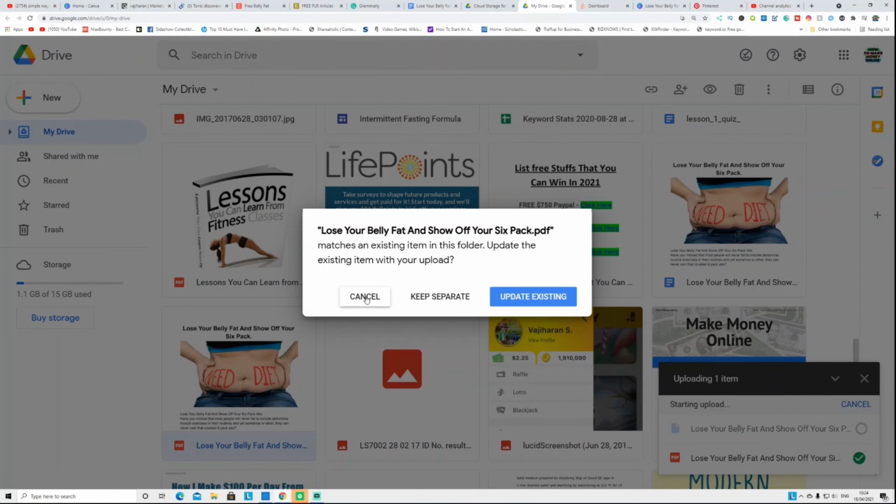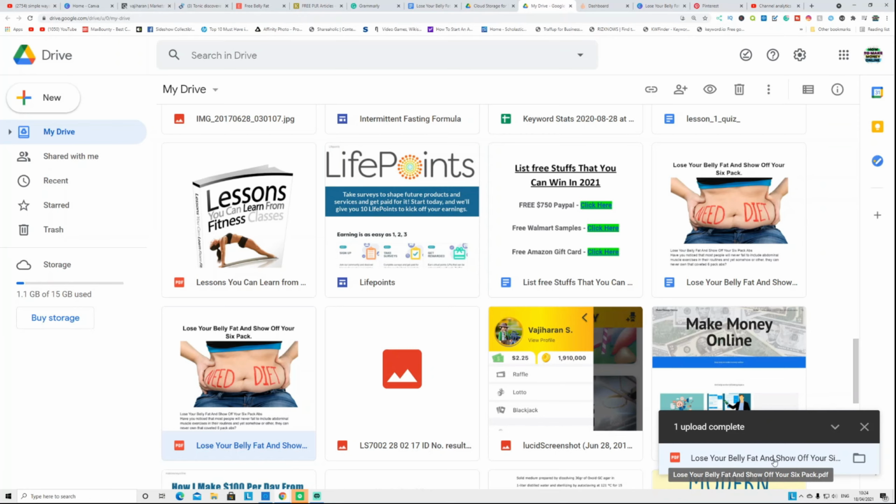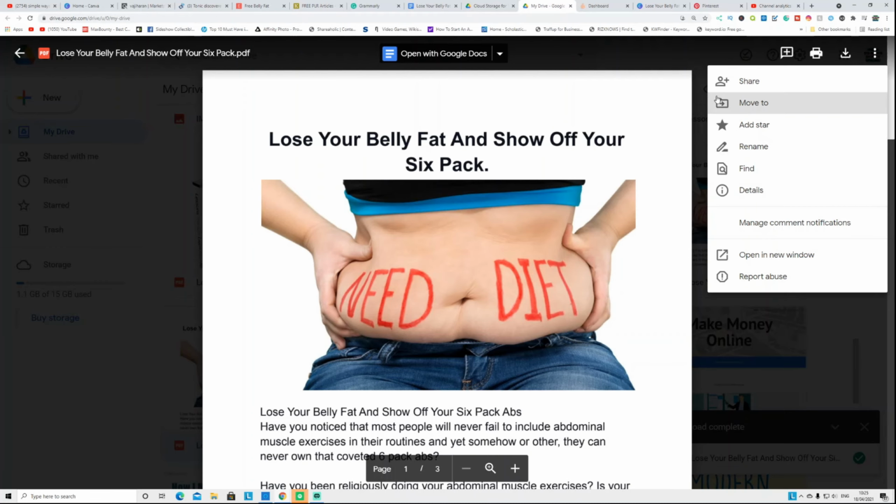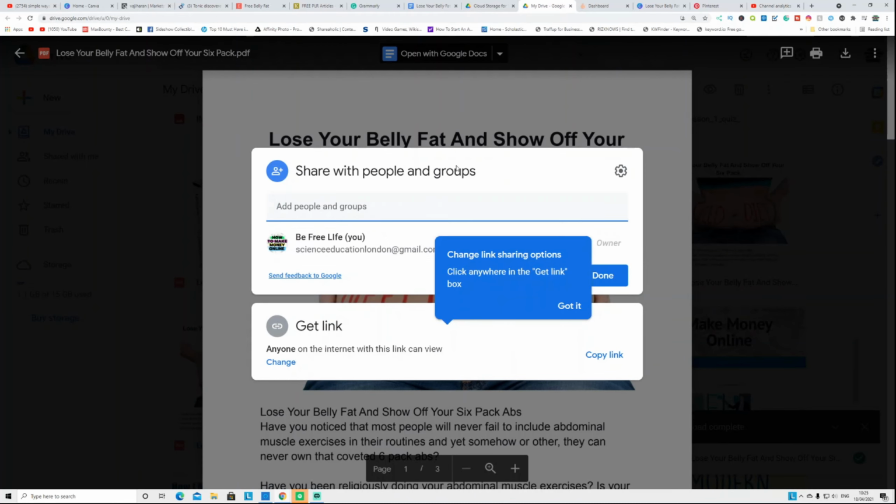Because I already uploaded that, you can see here, this is your uploaded document. Now what you do, click open this. This is the PDF document that you uploaded into Google Drive. Okay, now click these three dots here and click Share, and this will give you this one here. You have to say get the link here.